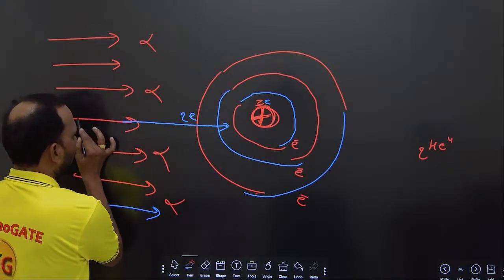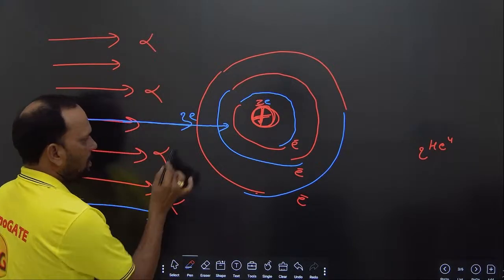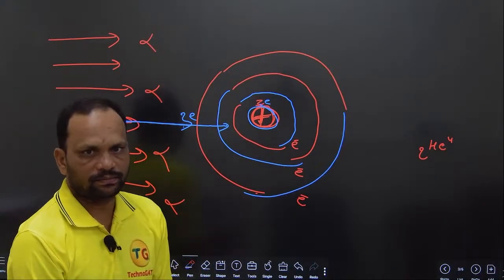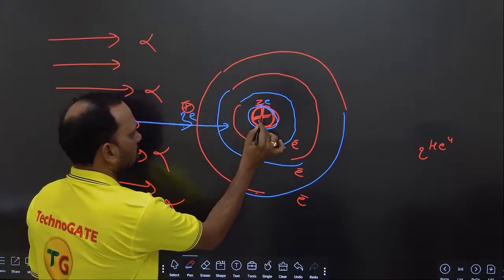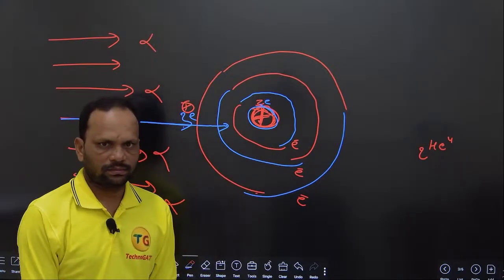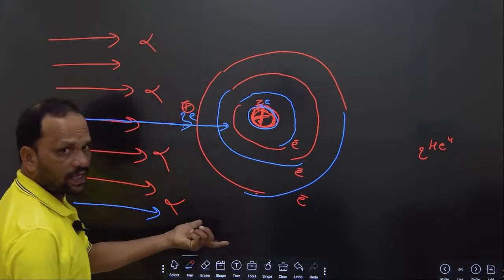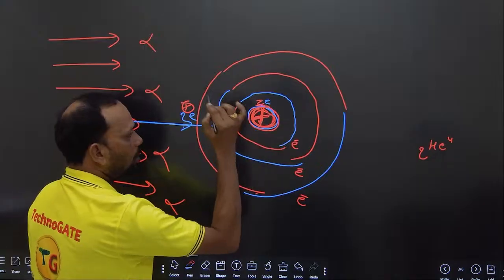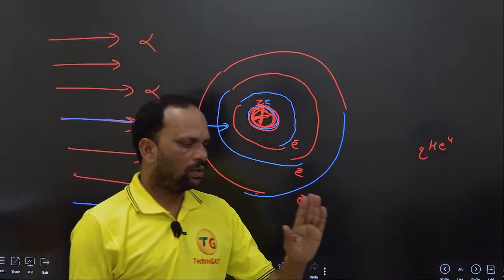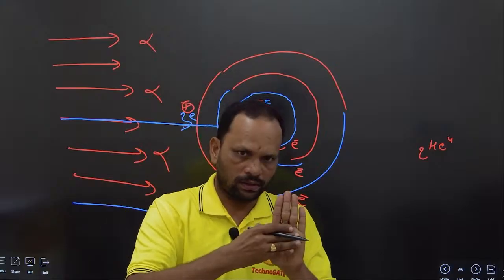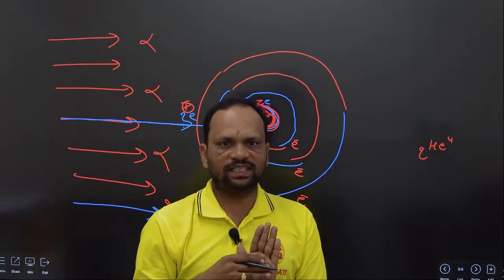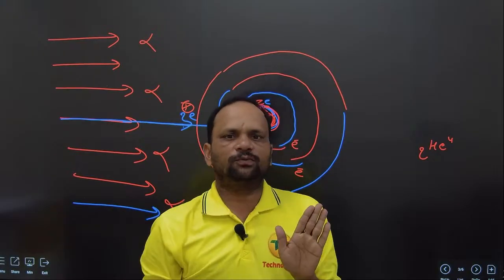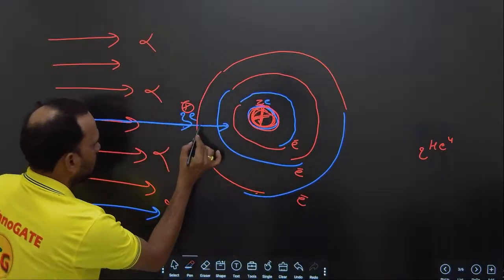The alpha particle comes in this direction, and the nucleus repels it. It is also of positive nature. Because of the repulsion, the deviation of the alpha particles changes. If it is more energetic, the alpha particle will reverse direction. Due to the repulsive force, it will go back like this.